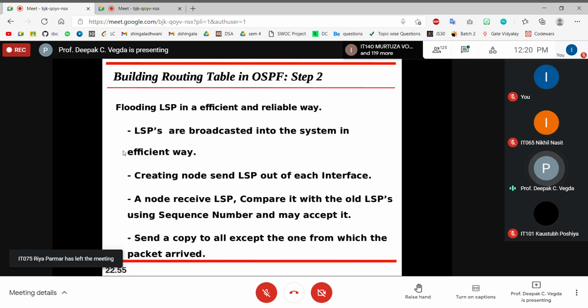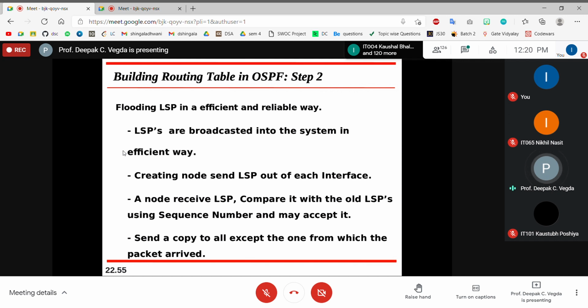Second step, how to flood it. So flooding LSP in an efficient and reliable way. LSPs are broadcast into the system in an efficient way. It may be the case that you are using TCP or UDP, right? We'll see which protocol we are using. The creating node sends LSP out of each interface. Every interface, now you know how many interfaces are there, or which link, and what an interface actually is, you know it.